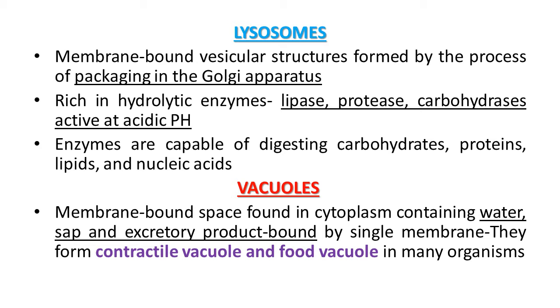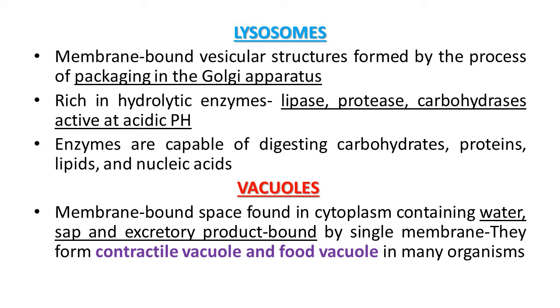In plants, the tonoplast facilitates the transport of a number of ions and other materials against concentration gradient into the vacuole. It means transportation from lower to higher concentration. So their concentration is significantly higher in the vacuole than in the cytoplasm.